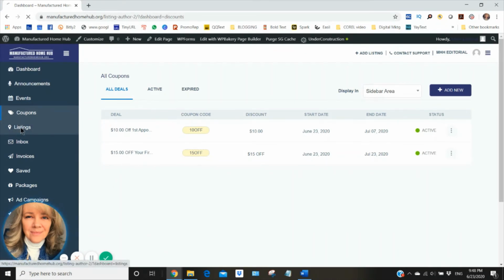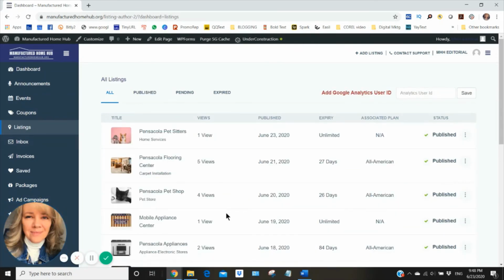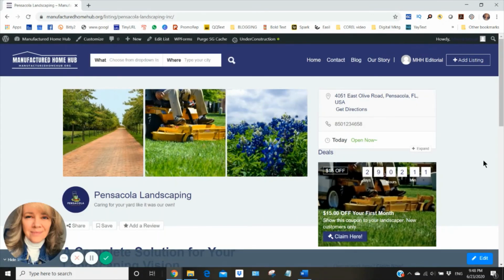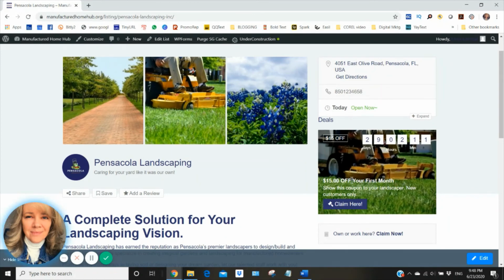So what we're going to do, we're going to go over here. We're going to take a look at what that looks like. Let's find our landscaping business. Here it is. And voila, there is our coupon. It looks so great. Wow. You see, this is why I put $15 off. It's up in the upper left-hand corner.